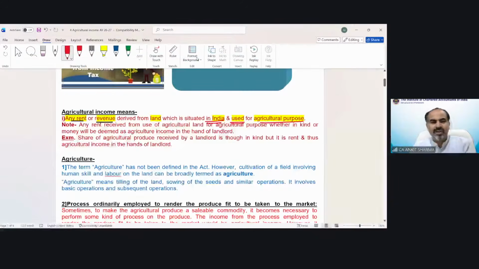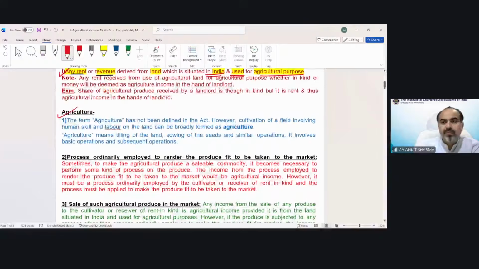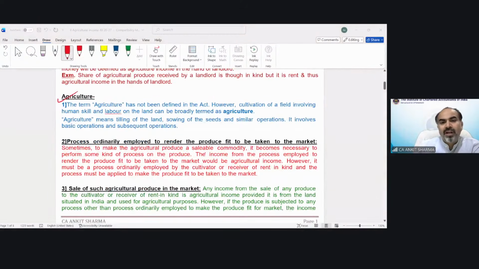This is the basic theoretical part with an example also. You can go through it. The term agricultural has been explained over here. You can go through it. The process ordinarily employed to render the produce fit to be taken to the market.